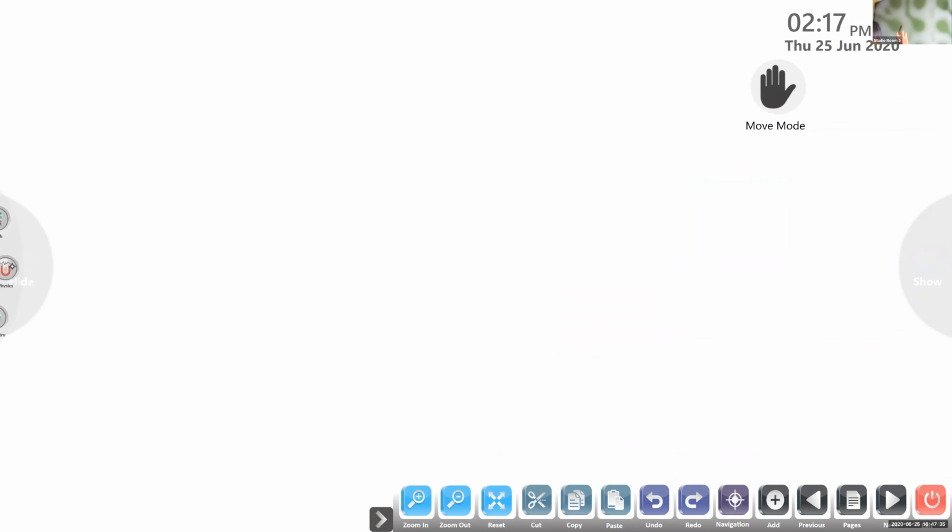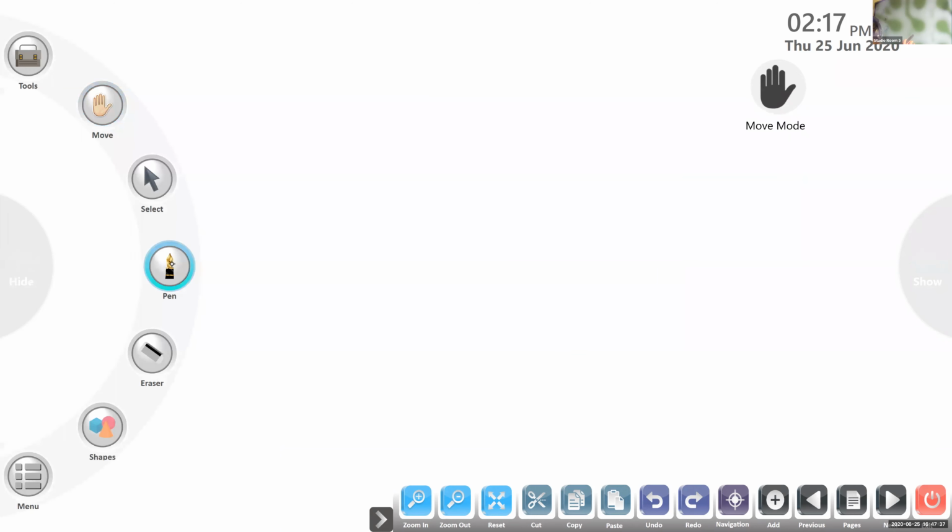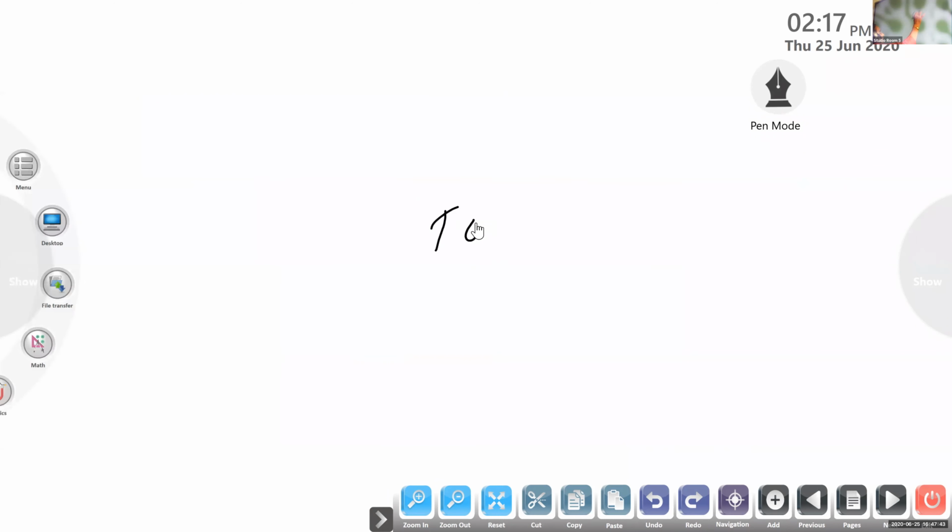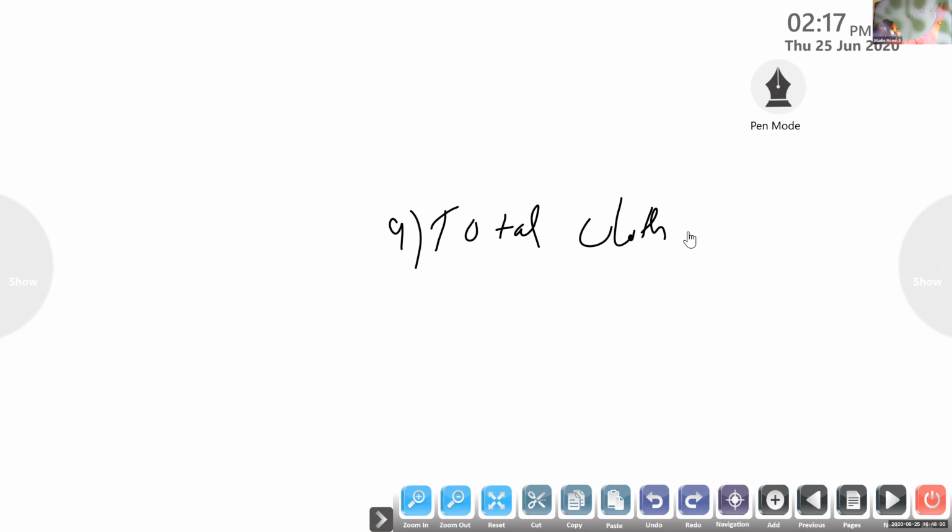Yes, for first step you can write it as, question number 9. First step, total cloth he was having. How much cloth he was having? 40 meters, not centimeter.